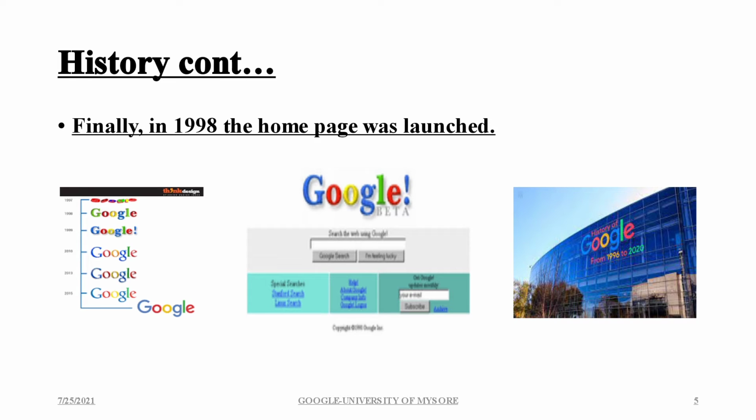Finally, in the year 1998, the homepage of Google was launched, which you can see in the picture. The middle picture shows the homepage of Google, the left part of the picture shows the evolution of the icons of Google, and in the right part you can see the office of Google.